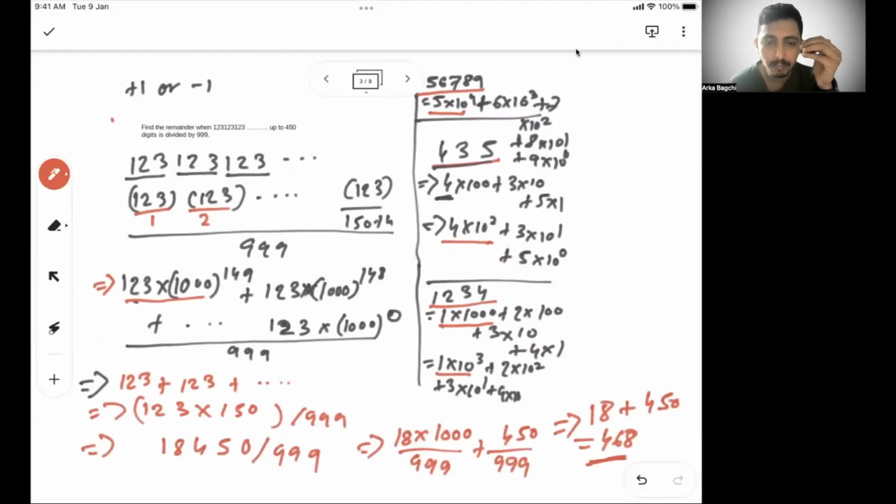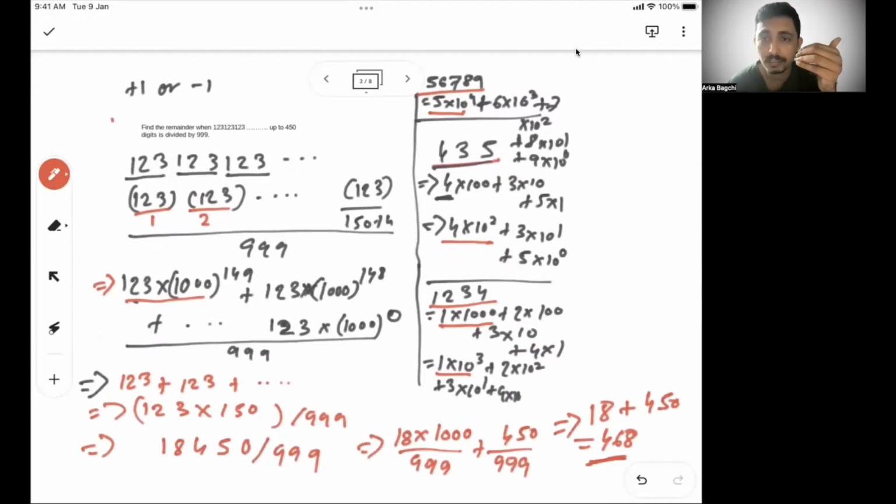So every number, if you break it into smaller digits or the sum of the individual digits, then starting from the beginning, it will be multiplied with 10 to the power 1 less than the number of digits. Like we said, 1, 2, 3, 4, first is 1 into 10 cube. 4, 3, 5, first is 4 into 10 square. 5, 6, 7, 8, 9, first is 5 into 10 to the power 4.